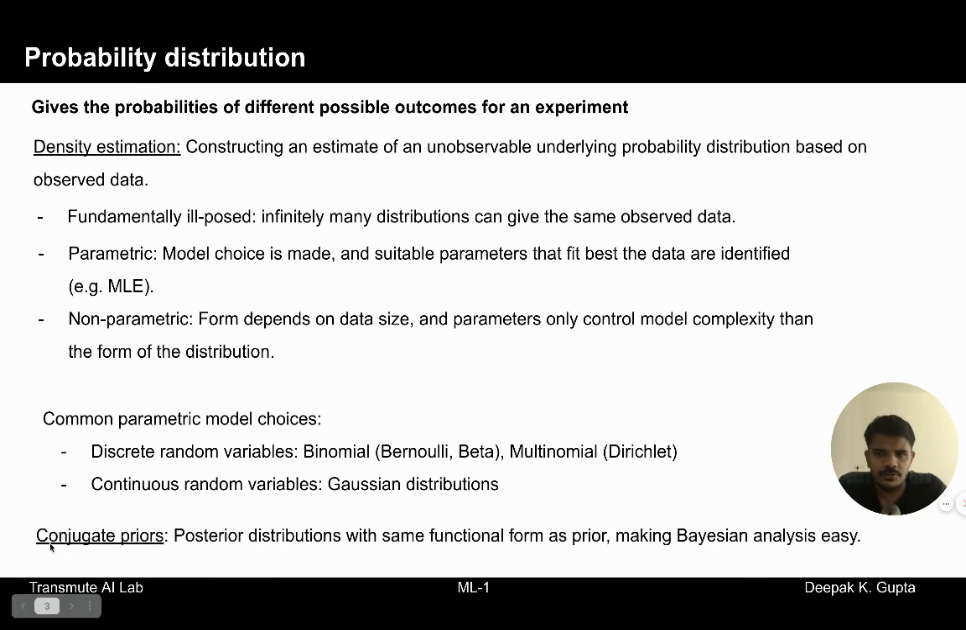One more important thing to understand here is what are conjugate priors. If you recall this term, we discussed it when we were discussing posterior distributions. If the posterior distribution has the same functional form as the prior, then, as we will see in later lectures, it becomes quite easy to conduct Bayesian analysis. This combination of the prior and posterior distribution coming from the same functional form is referred to as conjugate priors.